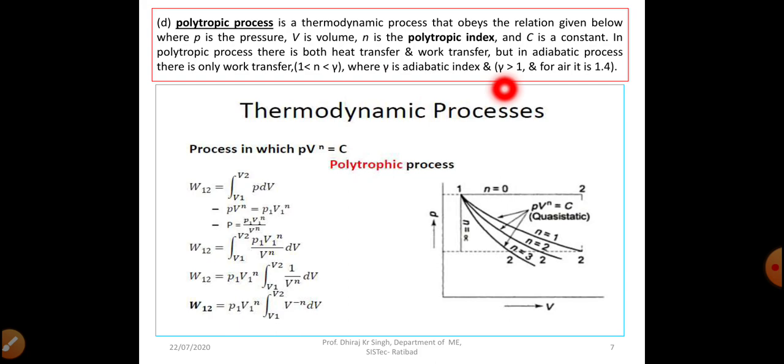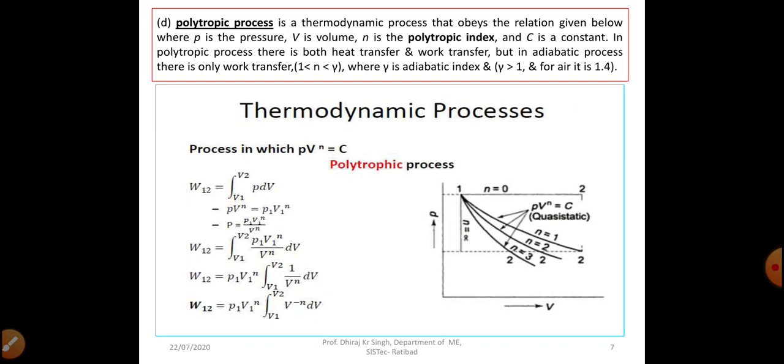What is Cp? Specific heat at constant pressure is greater than specific heat at constant volume. Why is Cp greater than Cv? Because when we supply heat at constant pressure, in comparison to constant volume, to heat a particular mass, more heat is required in the constant pressure process. So when we apply the equations Q equal to mCp delta T and Q equal to mCv delta T, we can see that Cp is greater than Cv, and the ratio of Cp and Cv is known as gamma, which is greater than 1, and for air it is 1.4.